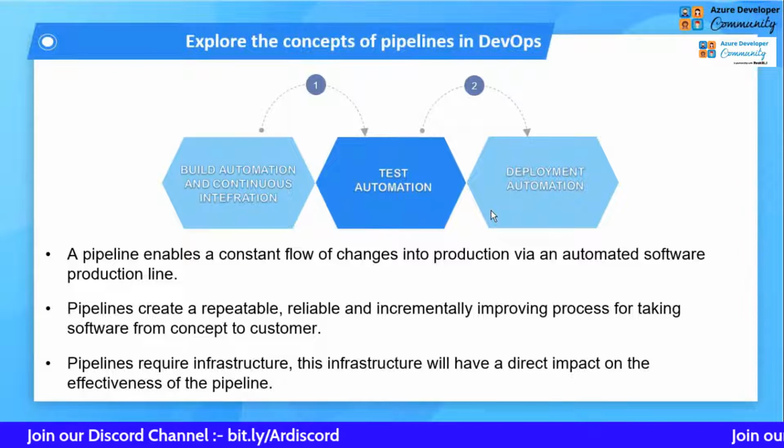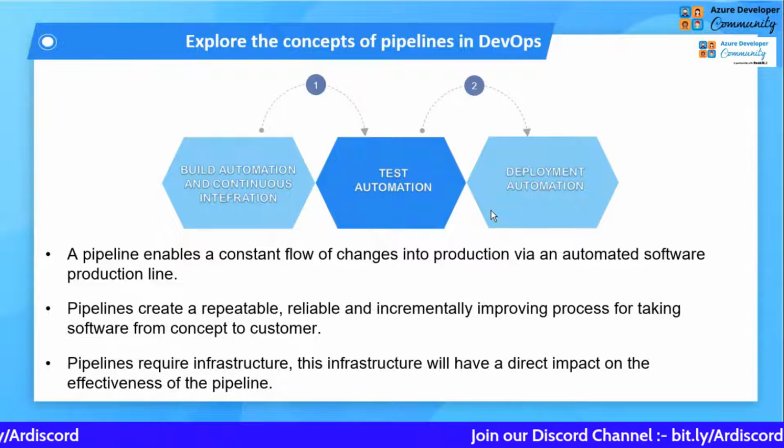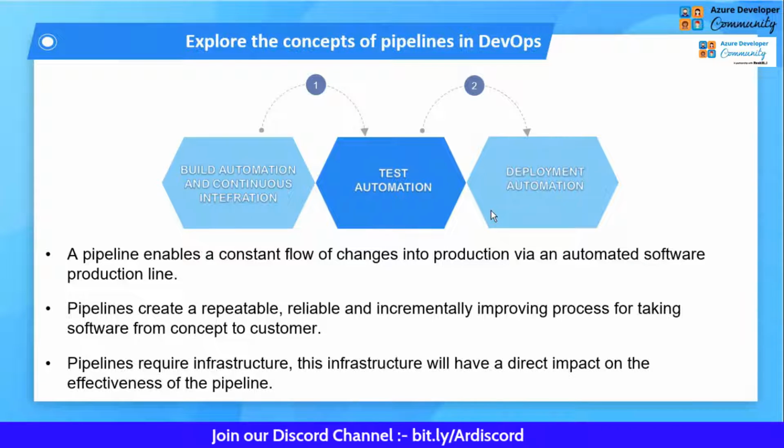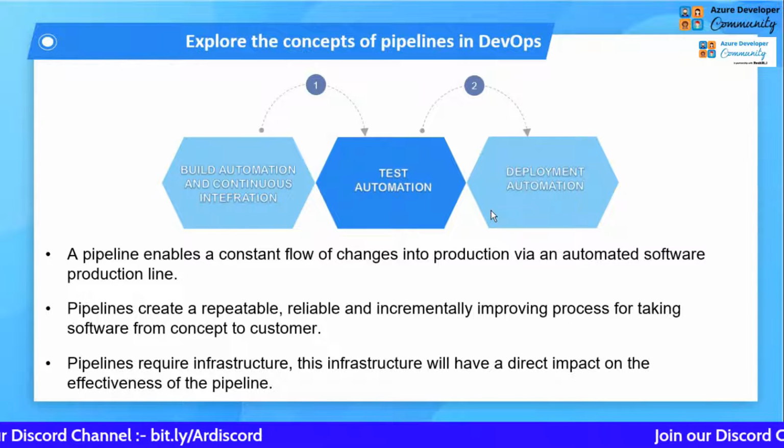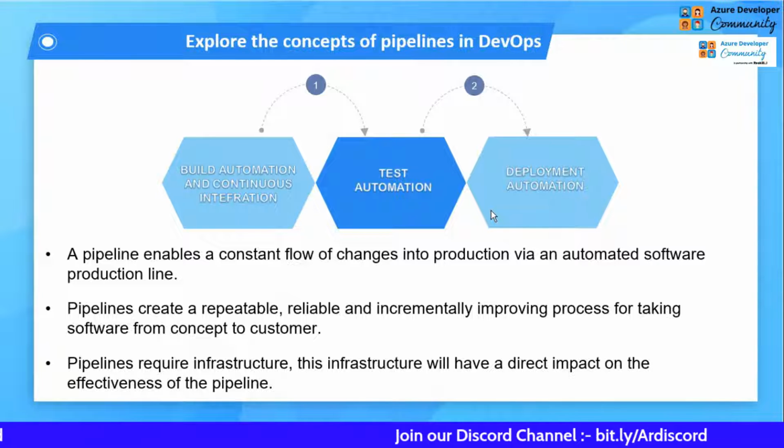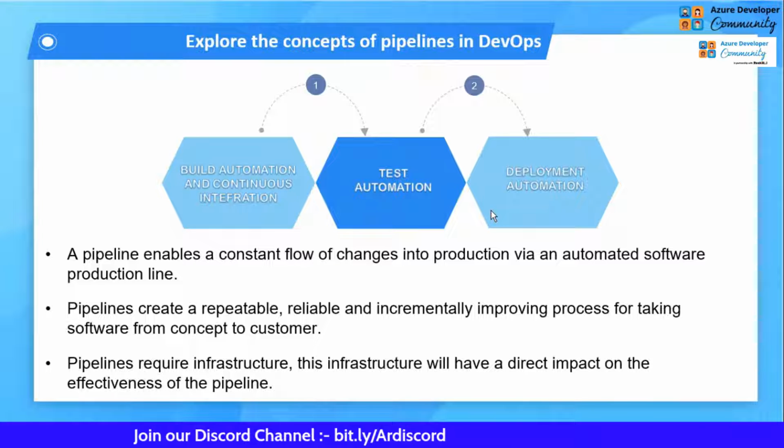Now coming to the main topic that we have, the pipeline in DevOps. So what can the complete pipeline do? As I said, there are two types of pipelines. One is build, where you can build your code and do the CI part as well as the testing part. And the second is done using your release pipeline. So Azure divides it into two parts.